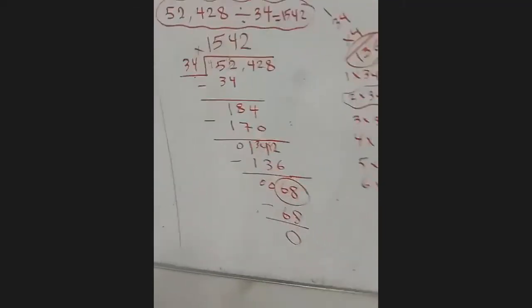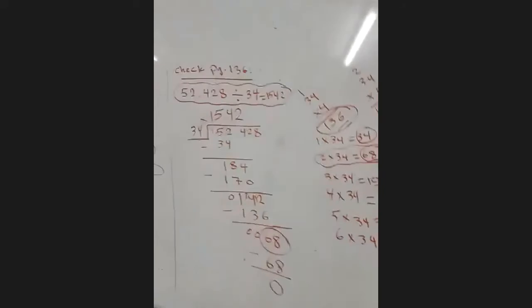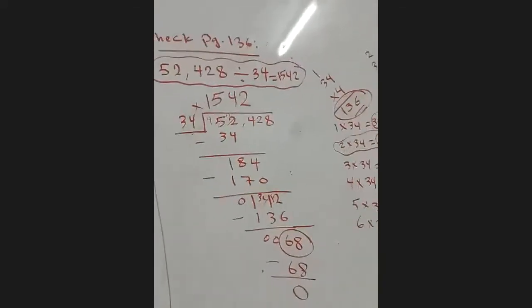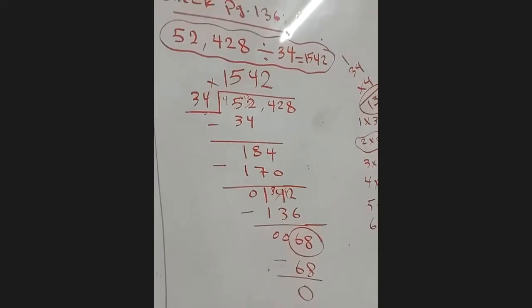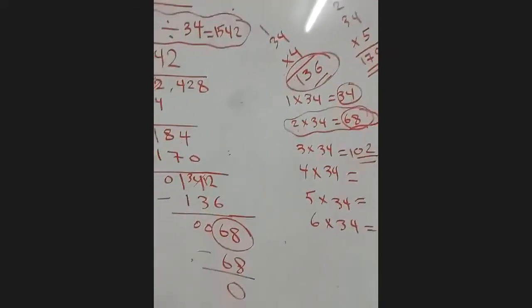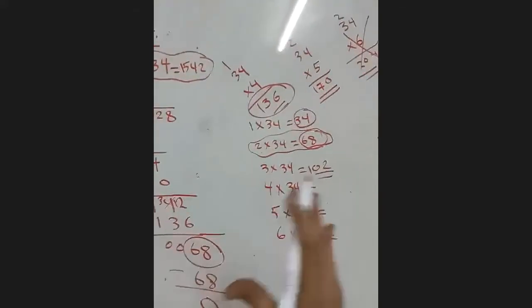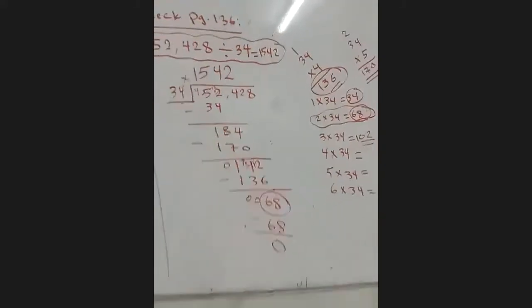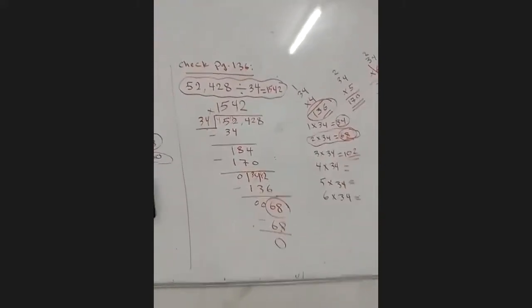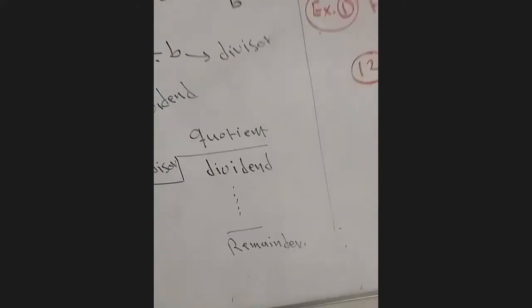But in the multiple choice, like today's exam, it depends on the answers you have. If the answers are whole numbers, it means the remainder should be 0. If the answers are decimals, it means you need to put a decimal and continue. If the answers are fractions or mixed numbers, you need to make it a mixed number. So it depends. There is no rule, no formula. Got it? Good.